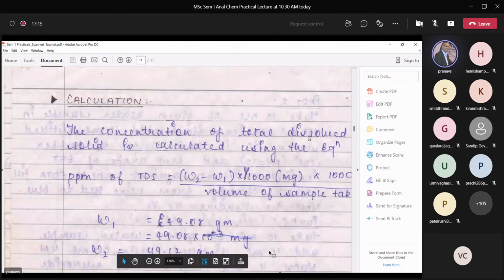Now this is a very simple experiment, but what you need to understand is that you find this formula in the journal as well. Please don't consider this journal to be ultimate in everything. There are a few mistakes here and there.